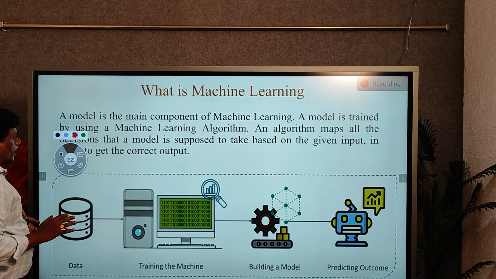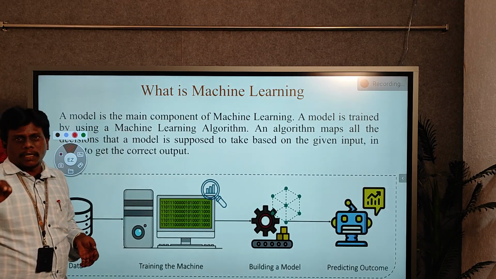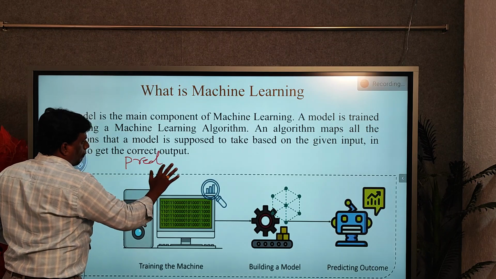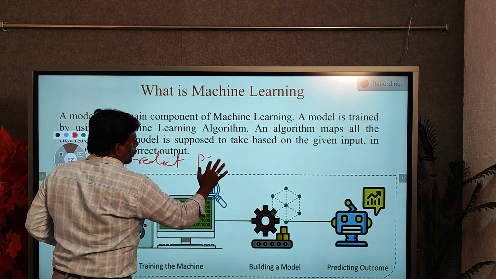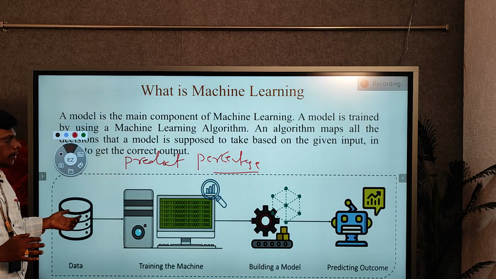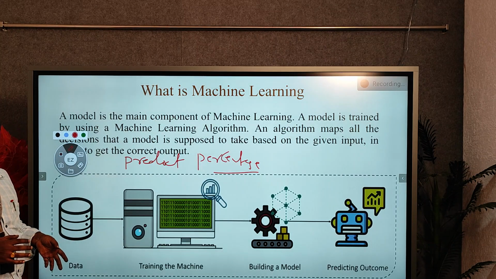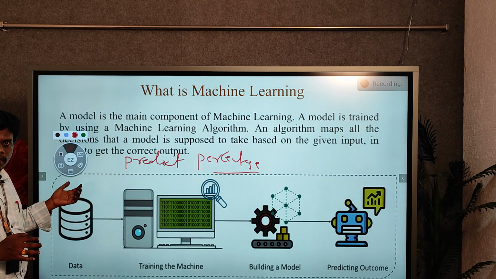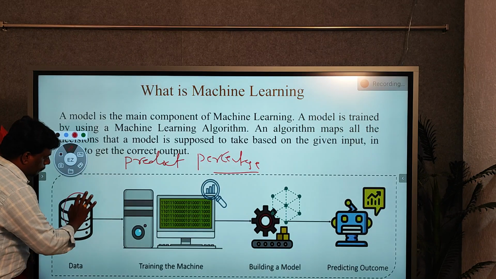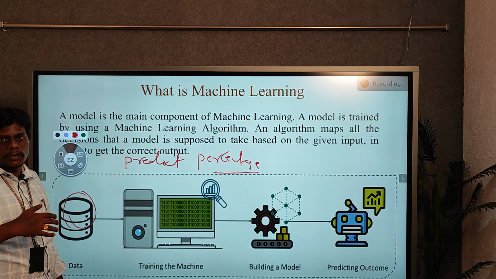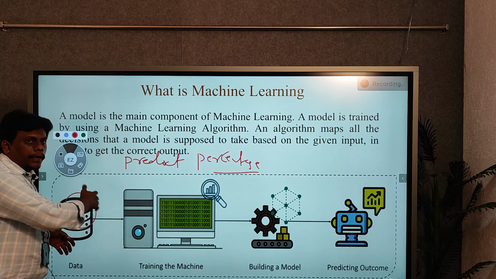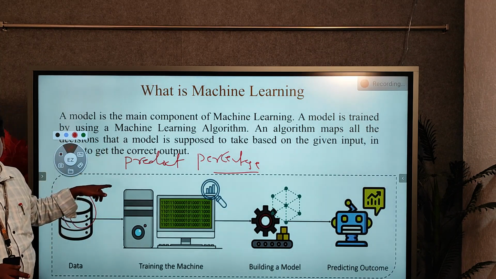suppose you are going to predict the percentage of a student, that means first we need to take the student's information. What are the marks, or what are the subjects, like that we have to take, and this is the basic data. So what kind of predictions we are going to perform, according to that scenario we need to take the required data. This is the first criterion in machine learning.